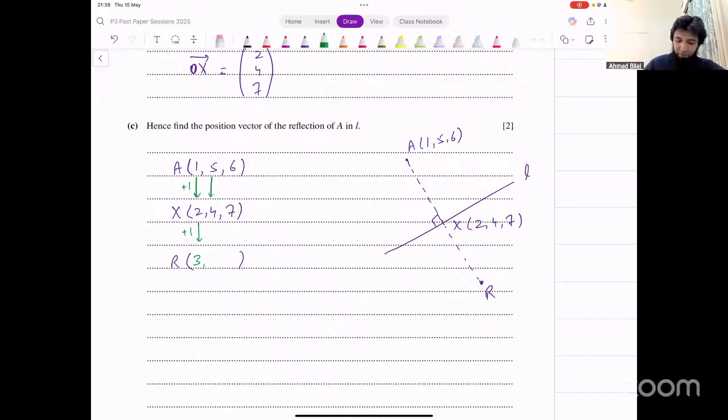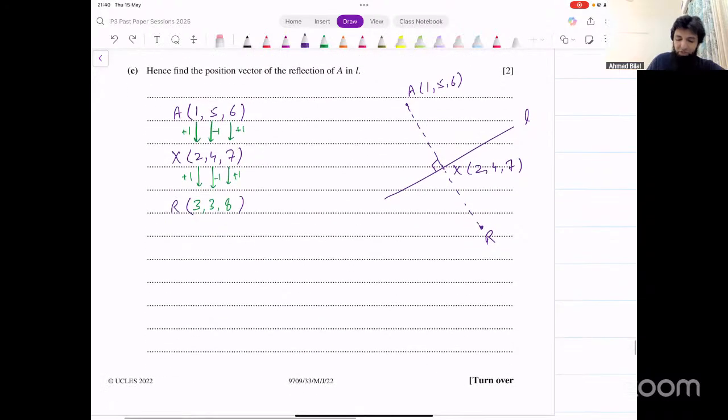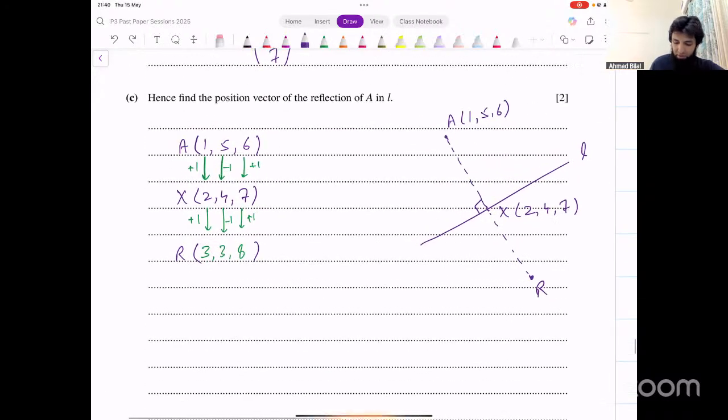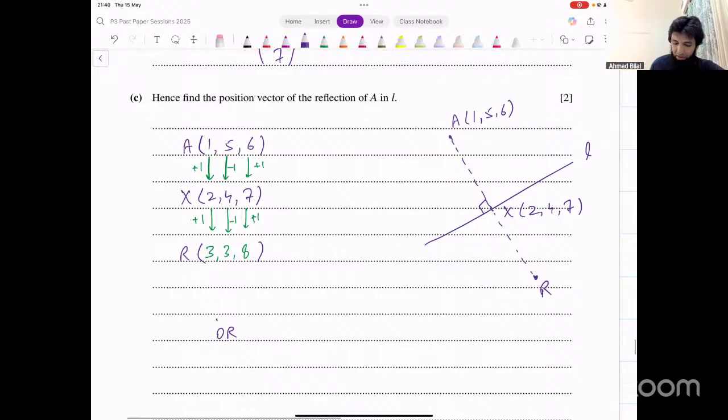In order to go from 5 to 4, you have to do -1. You do -1 more, and that gives you 4 - 1, that's 3. From 6 to 7, you have to do +1. You do +1 more, and that gives you 8. So the point R has these coordinates. They wanted position vector of R, not the coordinates. You would say the position vector of R is 3, 3, 8. And that's your final answer.